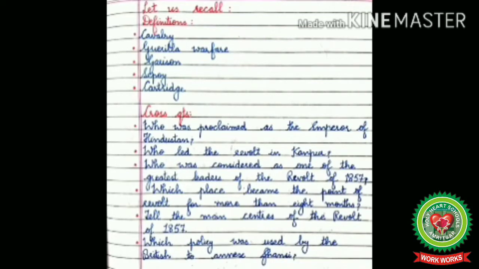Who was proclaimed as the Emperor of Hindustan? Who led the revolt in Kanpur? Who was considered as one of the greatest leaders of the revolt of 1857? Which place became the point of revolt for more than 8 months? Tell the main centers of the revolt of 1857. Which policy was used by the British to annex Jhansi?